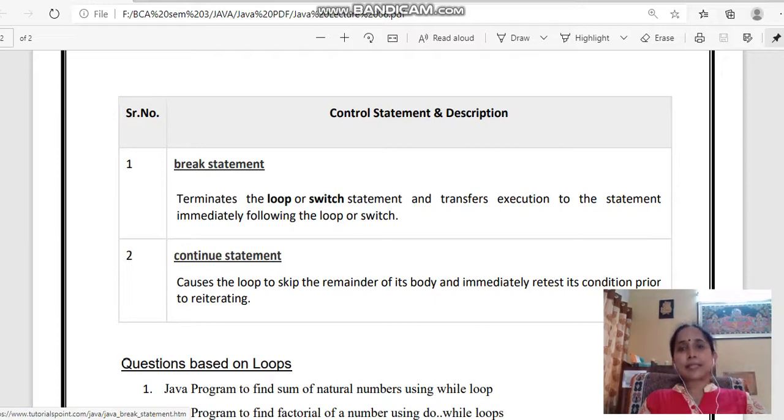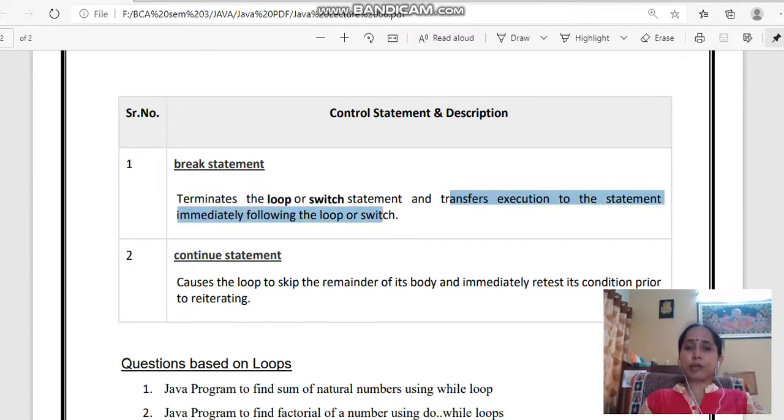One is the break statement and the other one is the continue statement. The break statement terminates the loop or switch statement and transfers the execution to the statement immediately following the loop or switch body. The continue statement causes the loop to skip the remainder of its body and immediately retest its condition prior to reiterating.